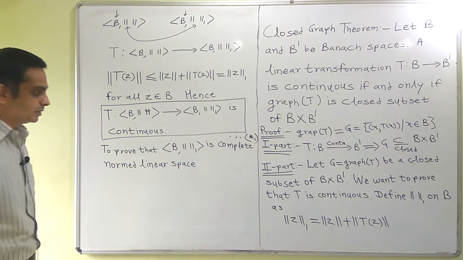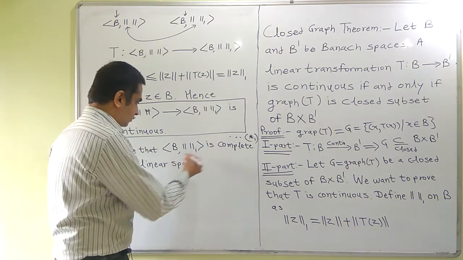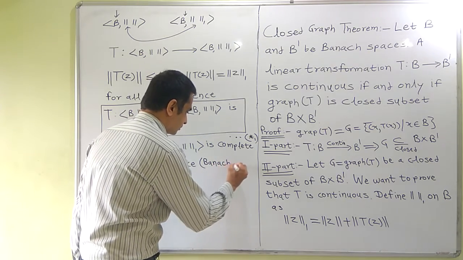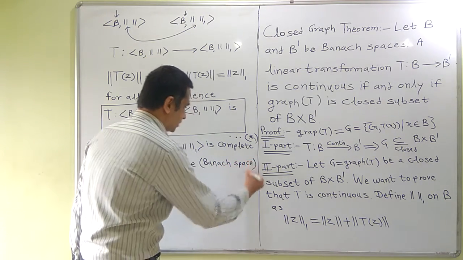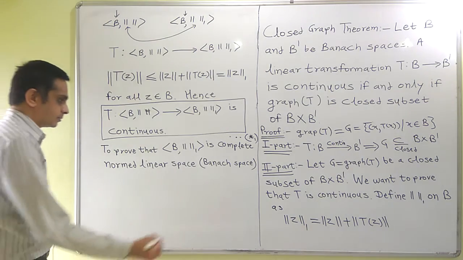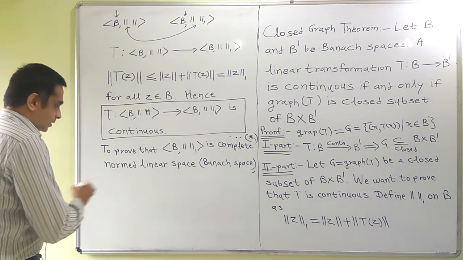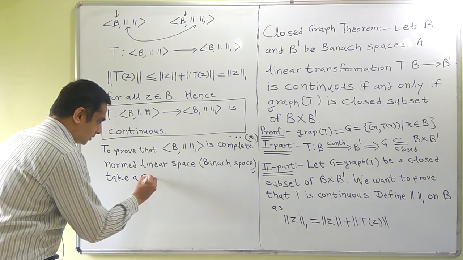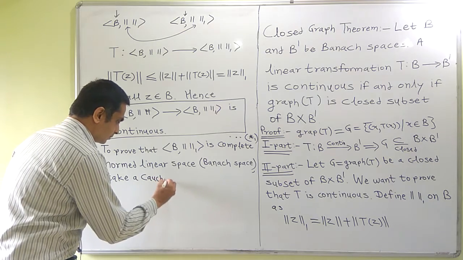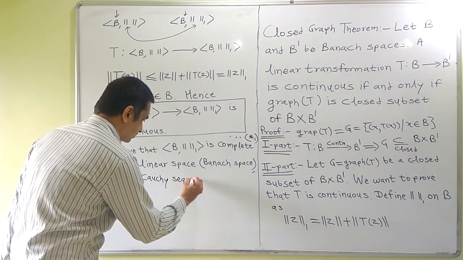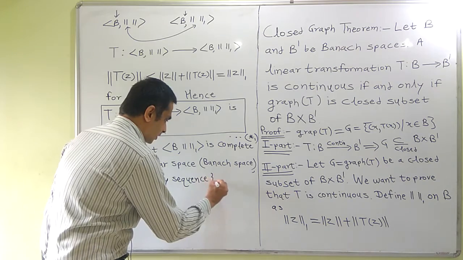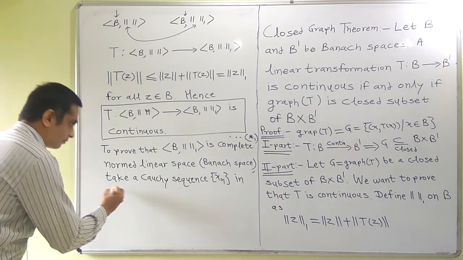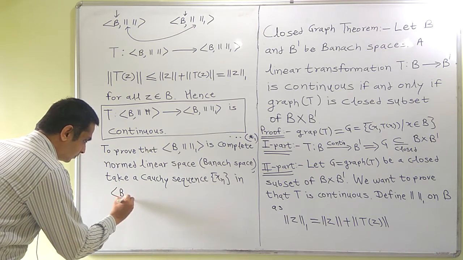We have to establish the completeness. To prove that it is a complete norm linear space, take a Cauchy sequence xn in B with norm 1.